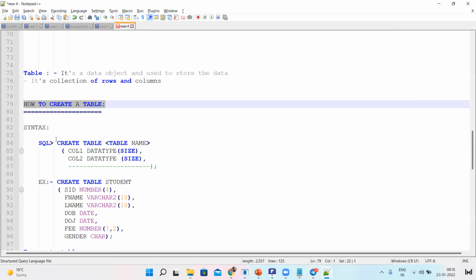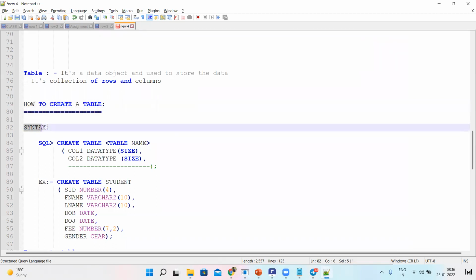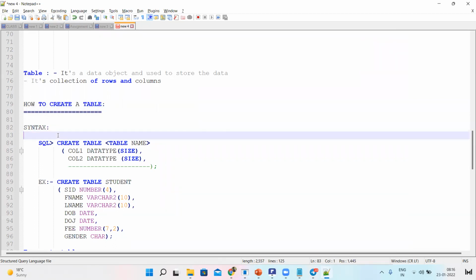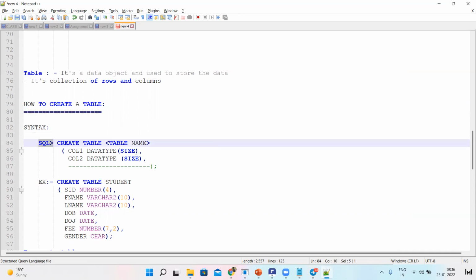The same way, SQL provides one syntax, one statement for the creation of a table. You need to remember that and create a table using this syntax.